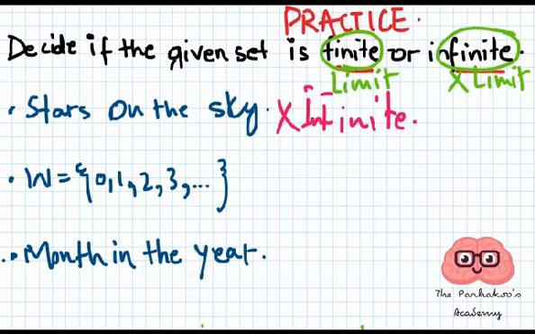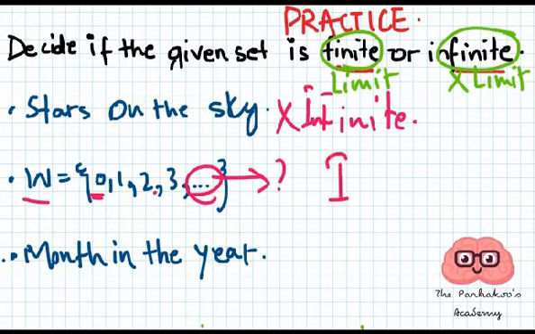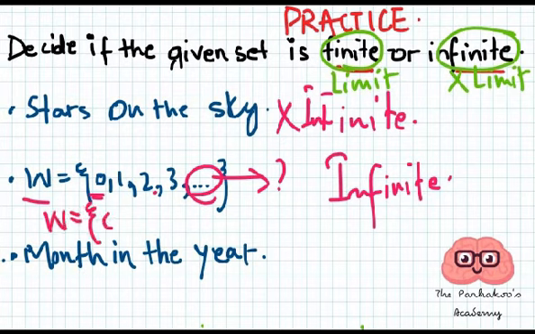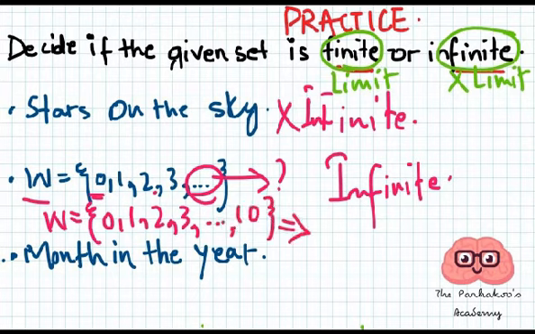Right? Now here we have W, which is the set of whole numbers since it starts with 0. So 0, 1, 2, 3. Where it ends, we don't know. So it's an infinite set. If this would be with a limit, for example, the whole numbers up till 10, the same set, since now it has a limit, it would become finite. Remember,